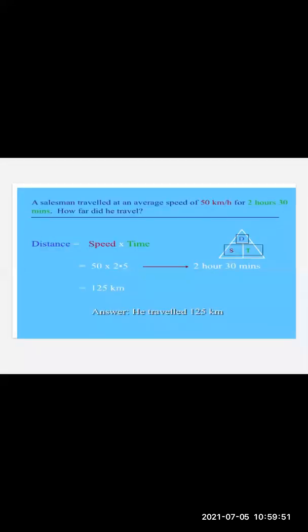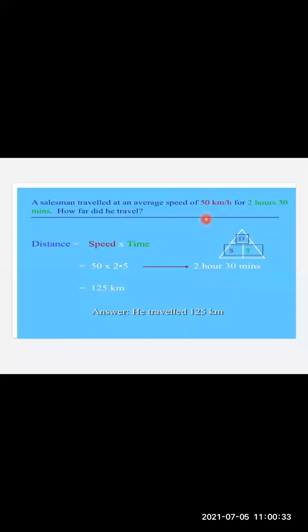Now here we are seeing a simple problem, which you are going to see in your day-to-day life. A salesman traveled at an average speed of 50 km per hour for 2 hours 30 minutes. How far did he travel? How far means we want to find distance in this case. So definitely we make use of the same triangle. We draw a triangle over here with S, D and T. Speed is equal to distance upon time, but distance is speed into time. So we say distance is equal to speed into time.